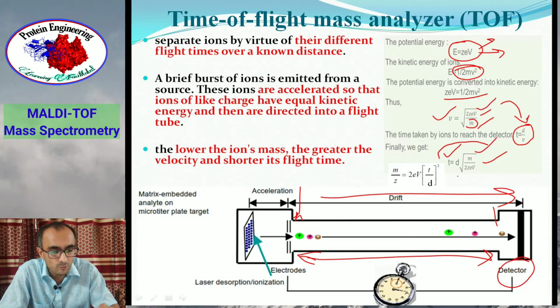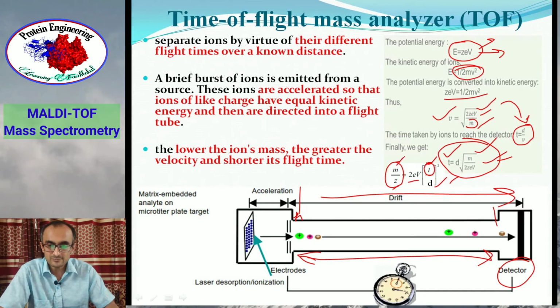So basically this is what you observe in time of flight. You observe the value of t, which is converted into m by z, because the m by z value can be derived from this equation. m by z is equal to 2eV into (t upon d) whole square. So here eV is known, t is known, and distance, the tube length, is also known. So that's why by putting the value of t, m by z of ions is calculated.